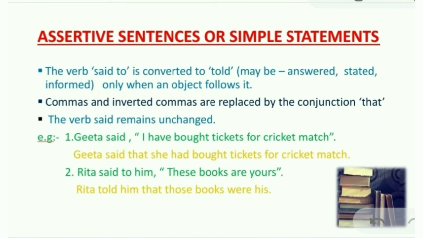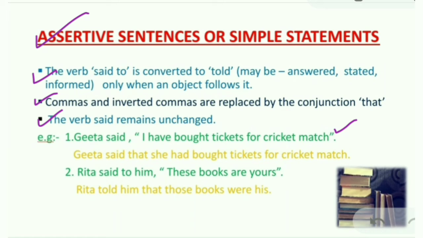First, we will see assertive sentences or simple statements. Number 1. In this, the verb said to is converted to told, or it may be converted into answered, stated, or informed, but only when an object follows it. Number 2. Commas and inverted commas are replaced by the conjunction that. Number 3. The verb, if there is only said, it remains unchanged. Let's understand by the example. Geeta said, "I have bought tickets for cricket match."